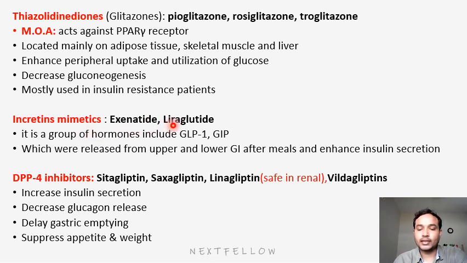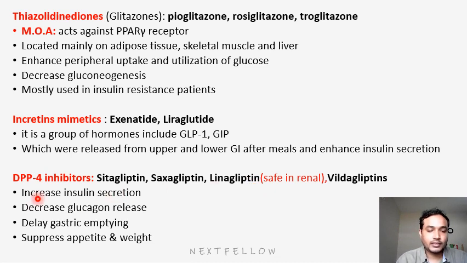So what are those incretin mimetics? Like exenatide, liraglutide. Okay, next group is DPP4 inhibitors, that is dipeptidyl peptidase 4 inhibitors. In this group, drugs will be sitagliptin, saxagliptin, linagliptin, vildagliptin. Here the most repeated MCQ will be which among these DPP4 inhibitors will be safe in renal diseases, that is linagliptin. Linagliptin will be safe in renal disease. This was repeated twice in INI-CET.